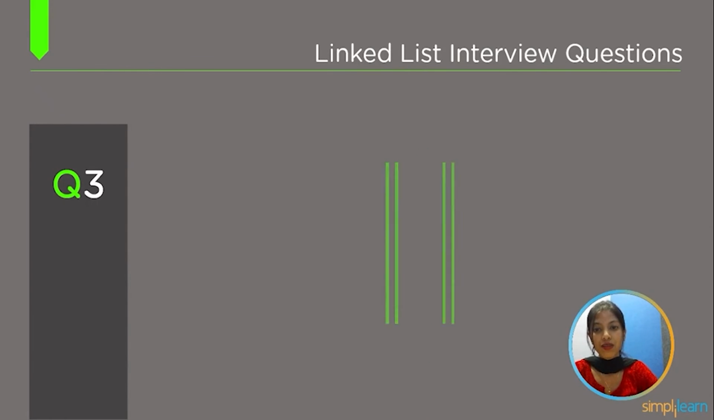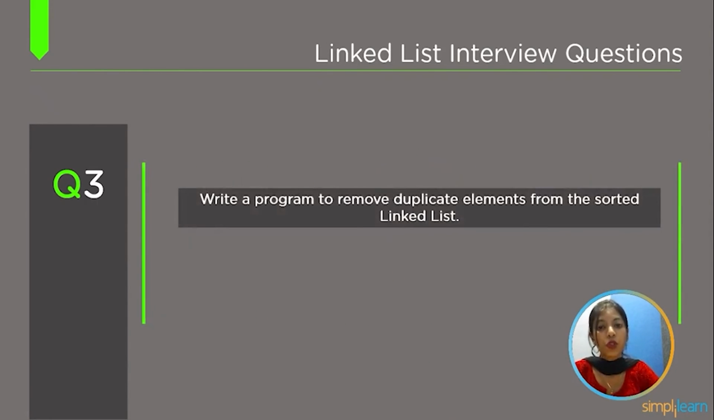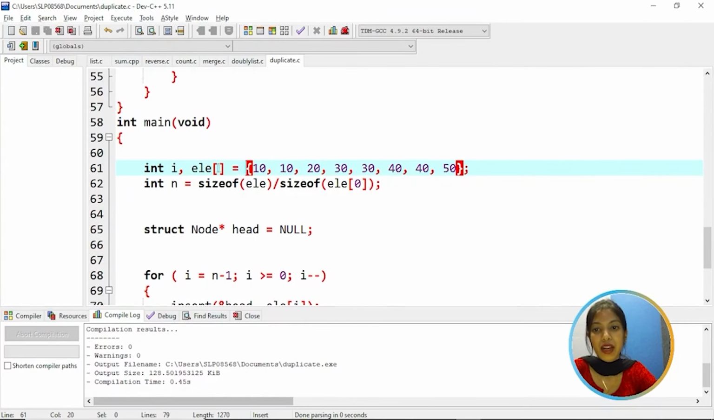The top third question is, write a program to remove duplicate elements from the sorted linked list. Here we have the sorted elements, that is 10, 20, 30, 40, and 50. We also have duplicate elements, that means duplicate nodes. So we are going to delete the extra 10, then 30, and the extra 40.